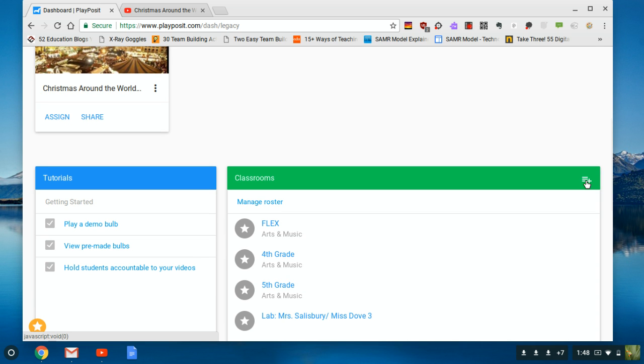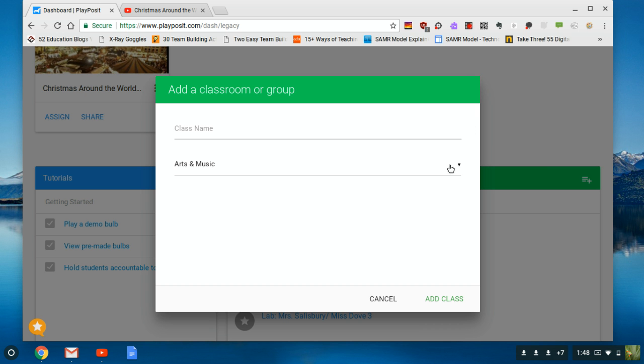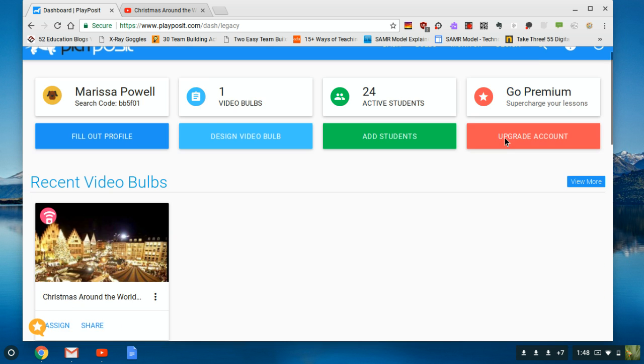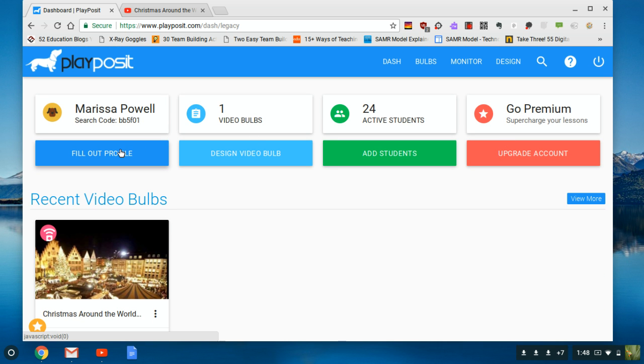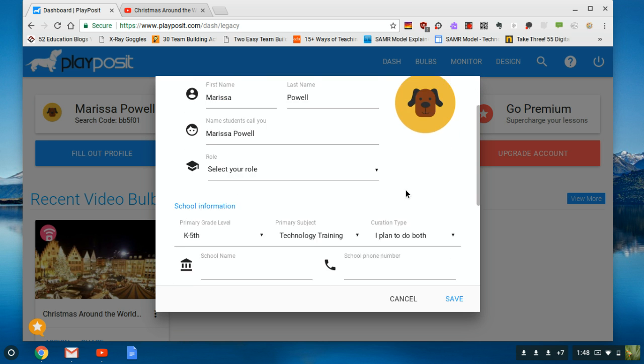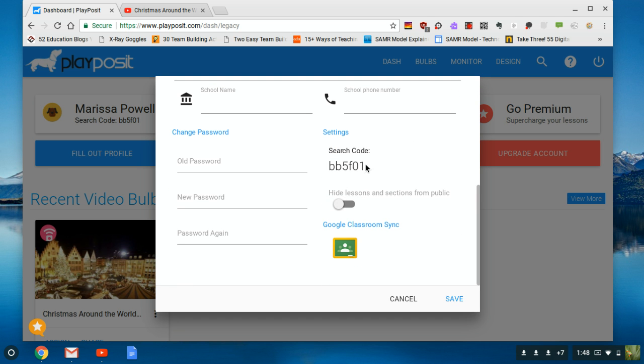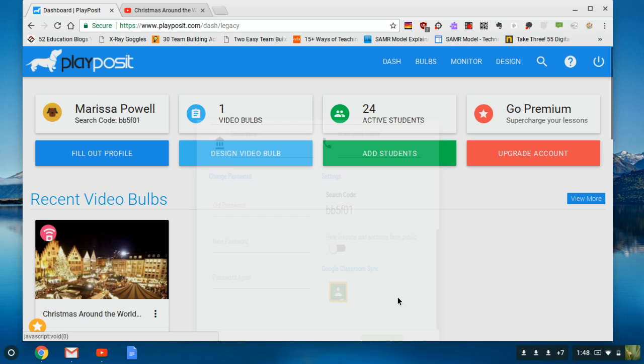So you can add classes two ways. You can go to this plus sign down here and add a classroom. So you could just put the class name and the type of class you want it to be. Or if you want to link it into your Google Classrooms, you would go to fill out profile all the way down to the bottom. This is also a class code, which you can have students log in that way, and you're going to click the sync Google Classroom. So when you are syncing from your Google Classroom, you can choose what classes you want to add, and then it will just update your students.